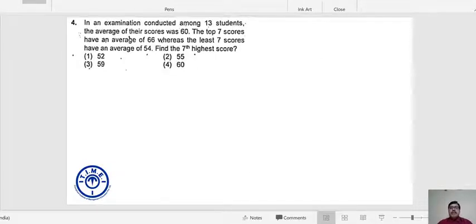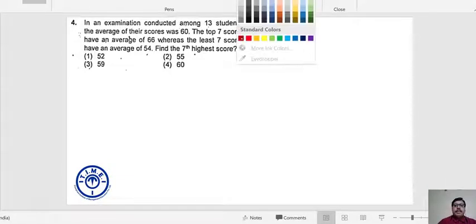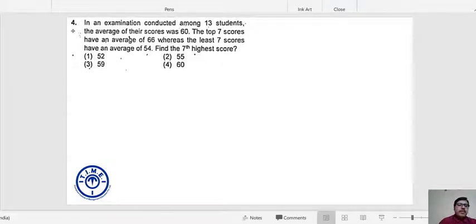Try to solve additional question number 4. Additional question number 4 is on the other side of your handout.